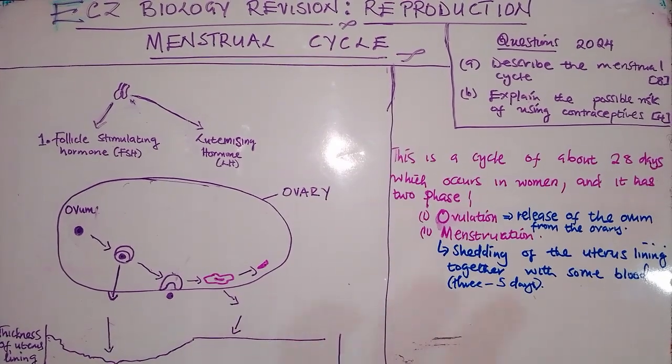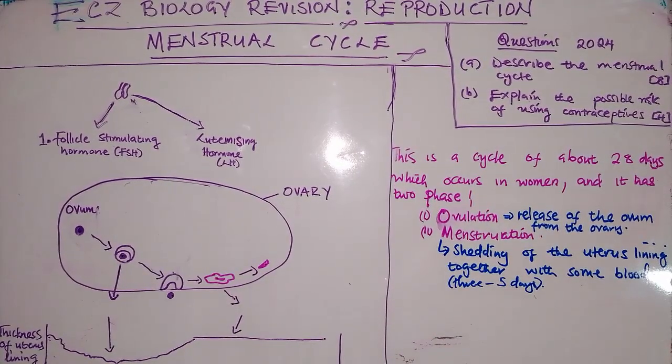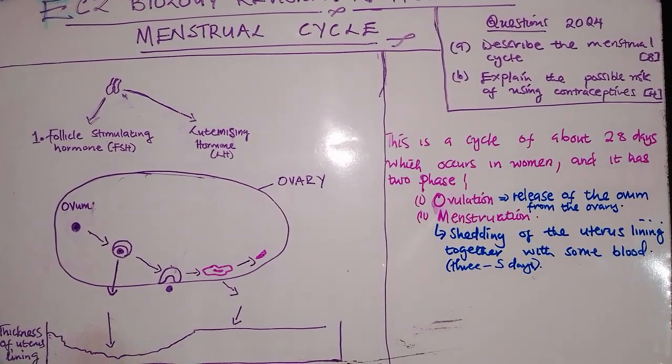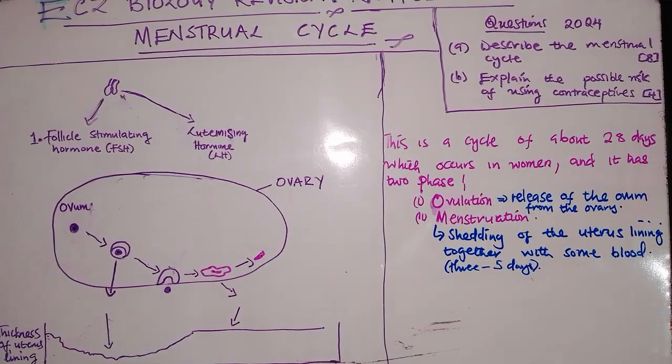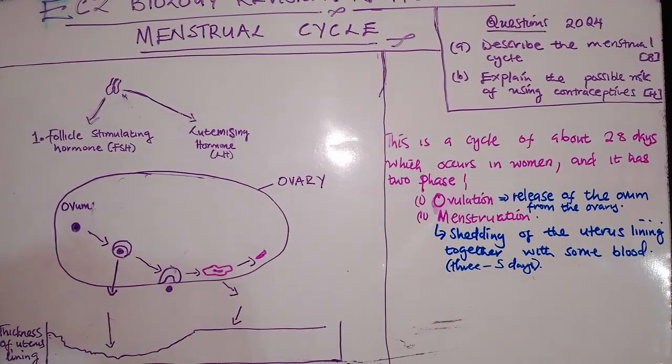Now, why does menstruation occur? Menstruation occurs as a result of the egg not being fertilized. If the egg is not fertilized, the uterus lining starts to shed, because the main reason for forming the egg is so that it can be fertilized.